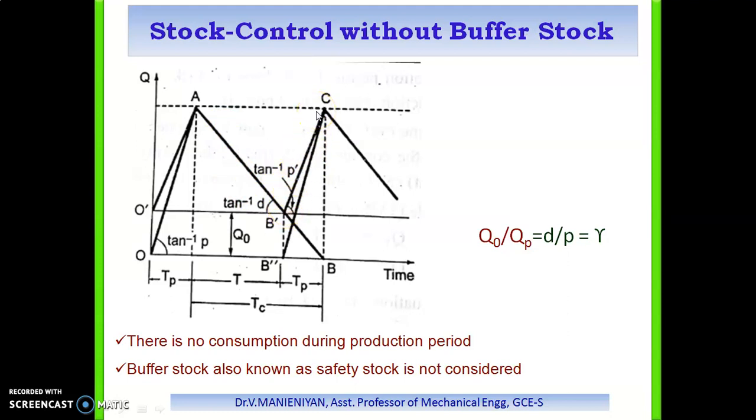It is similar, with the horizontal axis shifted upward by the distance Q dash. The ratio of D and P is represented by gamma. If the gamma value is high, it means a higher production time; if gamma is equal to 1, the production and consumption rates are equal; and if gamma is 0, no time is required for production.